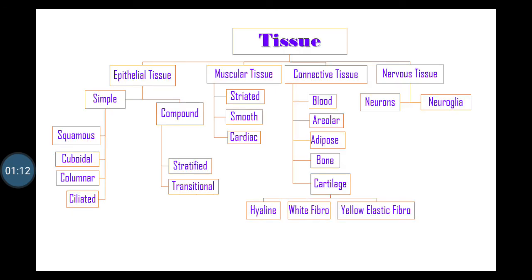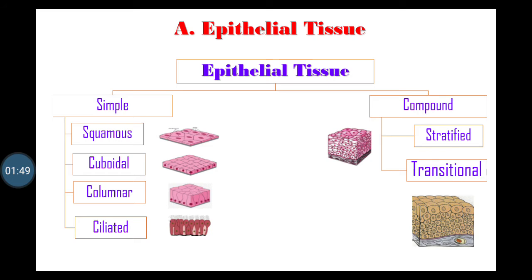On screen we can see the classification of tissue. It is classified into the four types: epithelial tissue, muscular tissue, connective tissue and nervous tissue. Epithelial is divided into the two types: simple and compound. Muscular is divided into the three types: striated, smooth and cardiac. Connective tissue is divided into the five types: blood, areolar, adipose, bone and cartilage. Nervous tissue is divided into the two types: neurons and neuroglia. Let us start with the epithelial tissue.